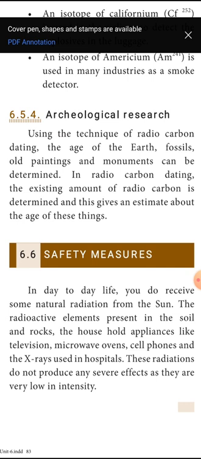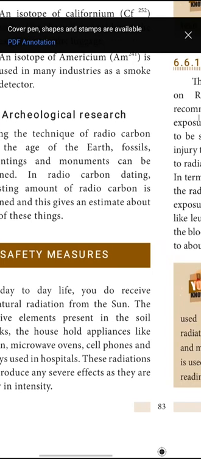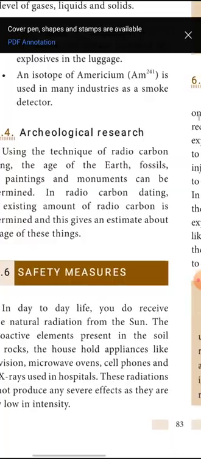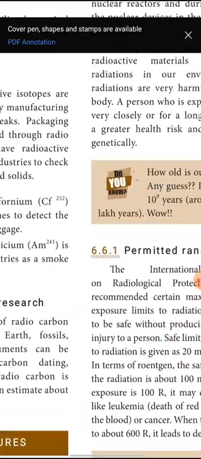Carbon dating. Using the technique of radiocarbon dating, the age of the earth, fossils, old paintings and monuments can be determined. In radiocarbon dating, the existing amount of radiocarbon is determined, and this gives an estimation about the age. Carbon has a certain age limit to decay. For decaying, the percentage of carbon present in the old thing is used to calculate the age of that old thing. This is called archaeological research, radiocarbon dating.